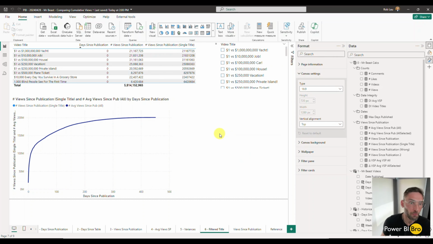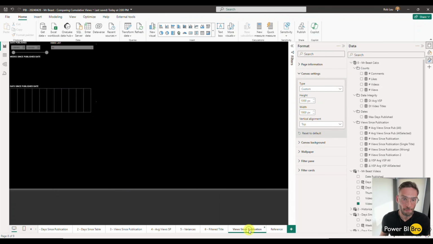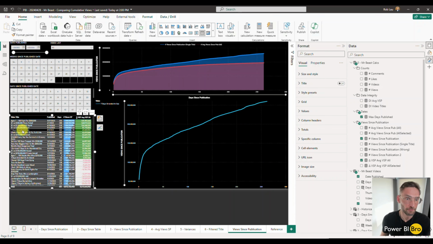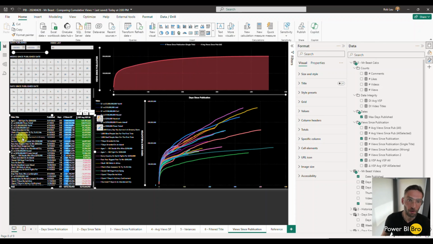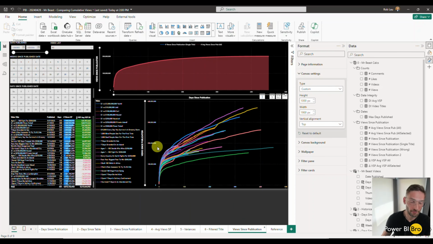So what's happening here is the view since publication, single title. If I pick one, pick too many, pick one, boom. How cool is that? So again, that is how you can achieve this. And now the view since publication dashboard like this, copy this file, check it out, look at it.